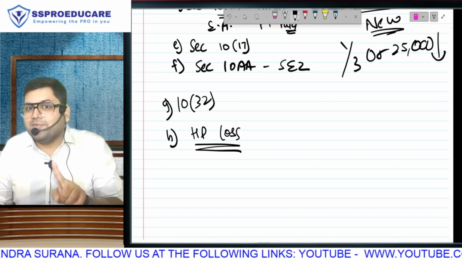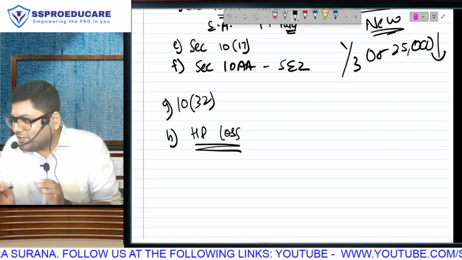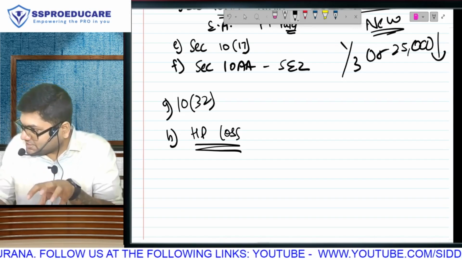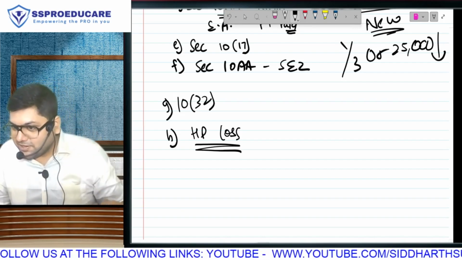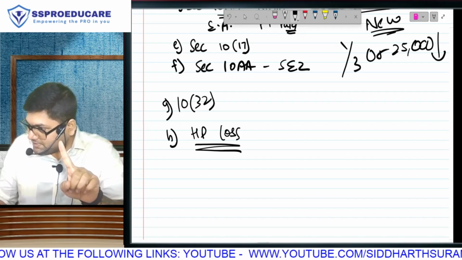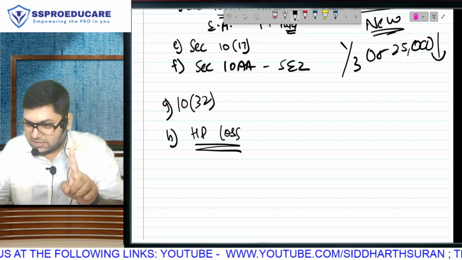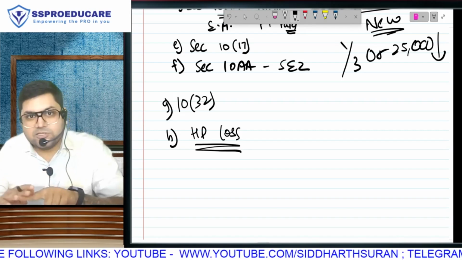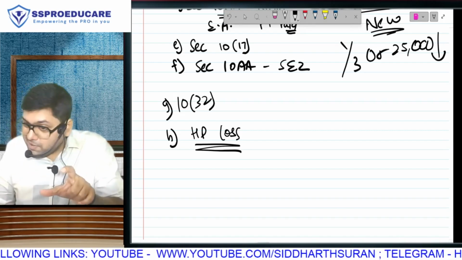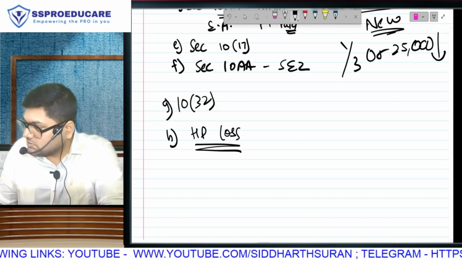And by the way, let me remind you, because salary and house property are not in your syllabus, we will not get a chance to discuss it in detail. In LOP, there is no limit on interest. Unlimited deduction is allowed. In SOP there was a limit. Maximum 30,000, but subject to conditions, maximum 2 lakhs. LOP was unlimited. SOP is not allowed. LOP is allowed. Can LOP become loss?